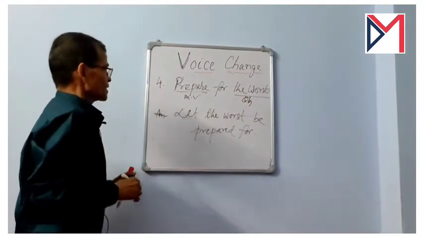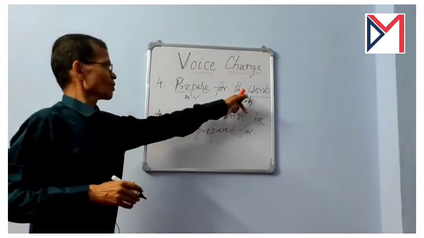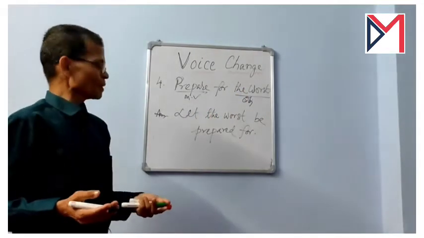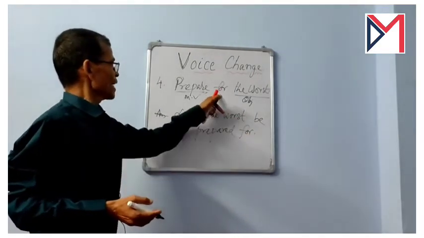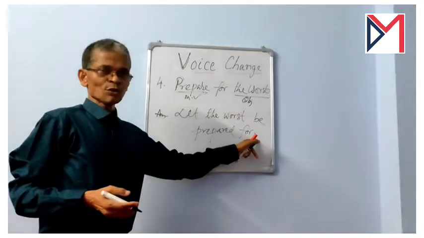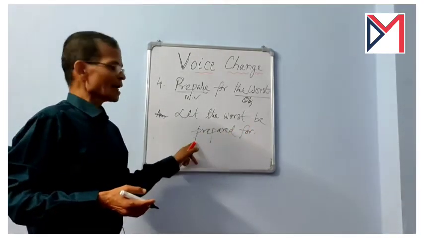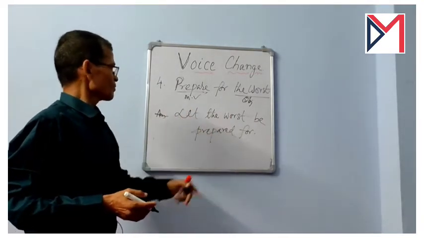As per the rules I used let first, then this object became subject, the worst, and just like the use of a be verb and the third form of the main verb, be prepared, and this preposition for is used after prepared, and for is the right preposition after prepare, prepare for. Okay, let the worst be prepared for.